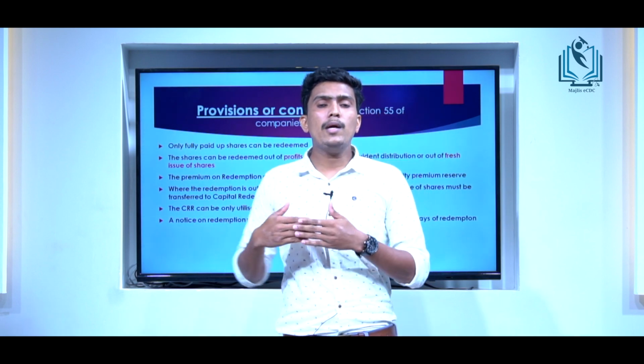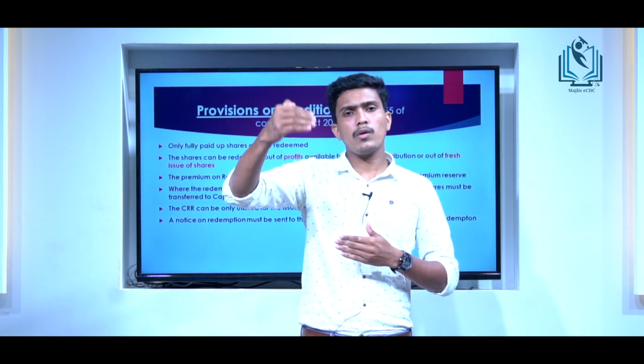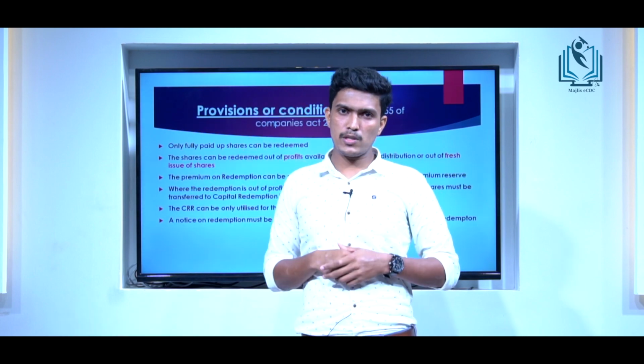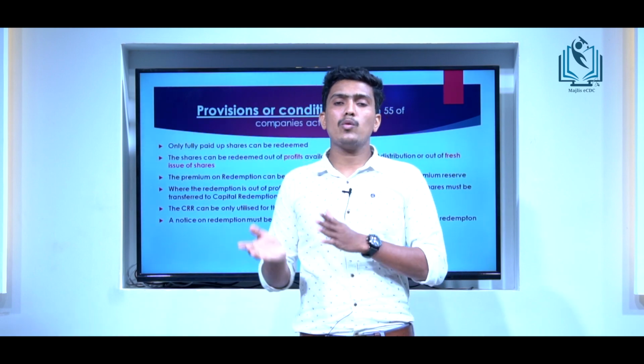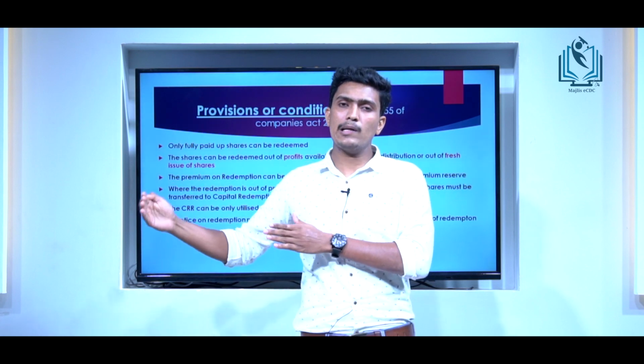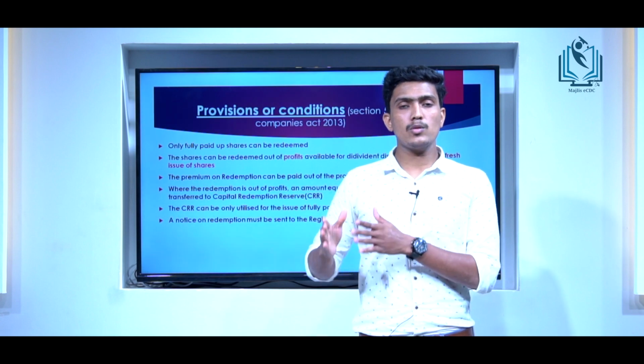But at the time of redemption, the preference shares will automatically be redeemed. So the share capital is reduced. But if the redemption is out of profit, an amount equal to the nominal value must be transferred to capital redemption reserve. So the reduced amount from the preference share is credited to CRR.